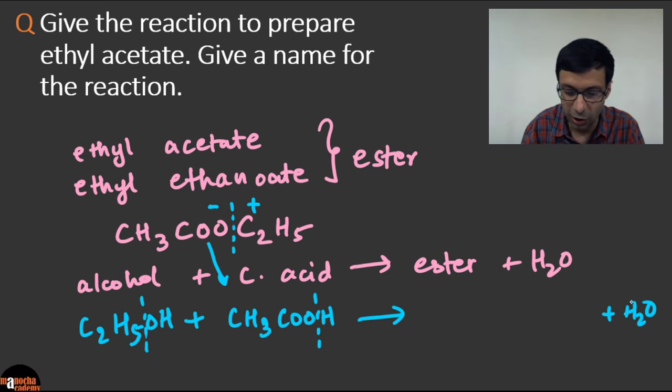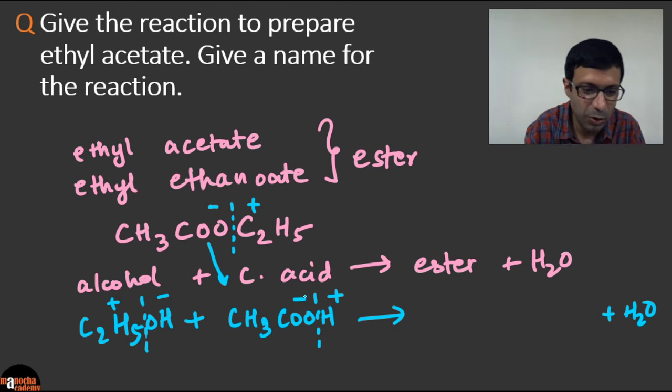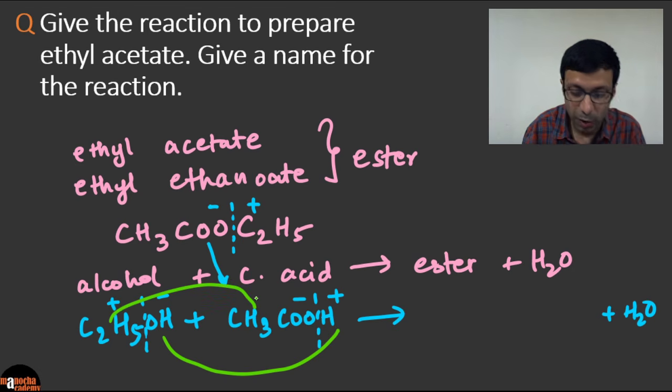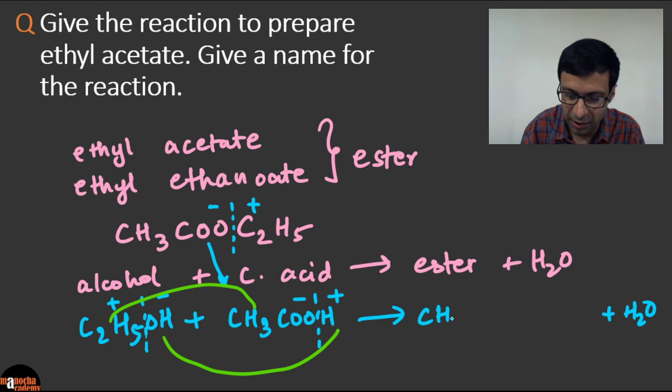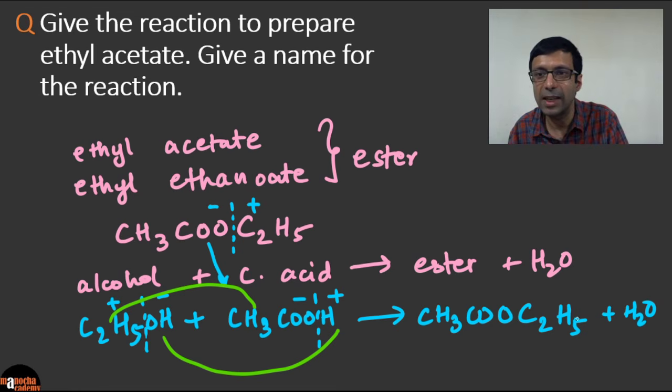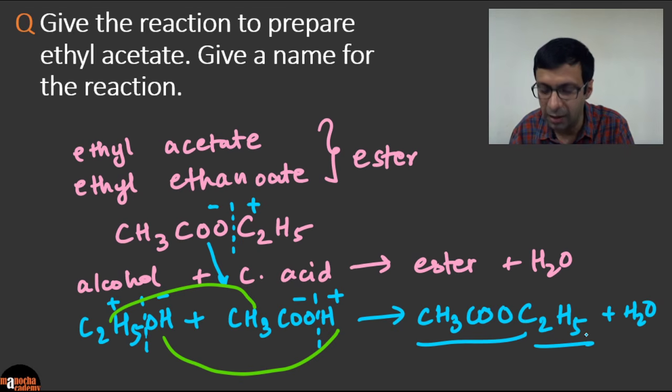Of course, H and OH will combine to give water. So let me just show you the plus and minus here. This is the H plus ion it releases and this is minus. So now can you see that if you combine these two, you get water, and you just need to combine these two. But when you're combining these two, be careful. We need to write the acetate part first. So the acid part comes first, and then you write the ethyl part. So just remember that when you're forming the ester, the acid part, look here, the CH3COO part comes first, and then the alcohol part. Even though the name is ethyl ethanoate, the ethanoate part comes first, then ethyl.